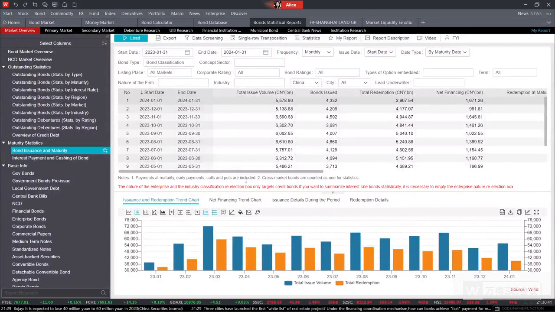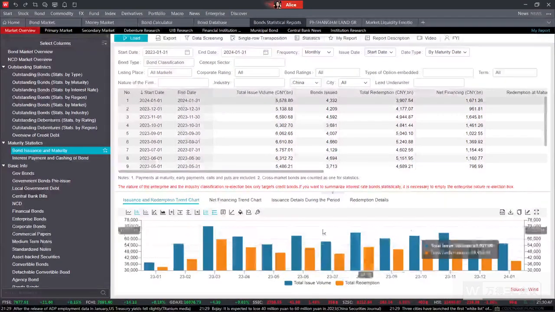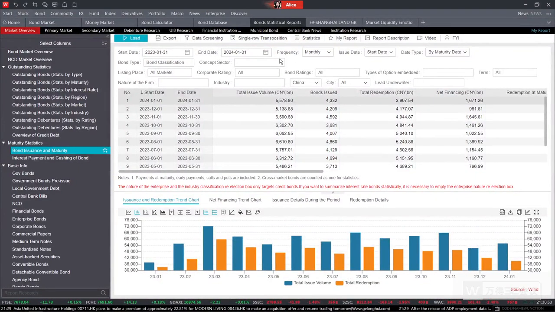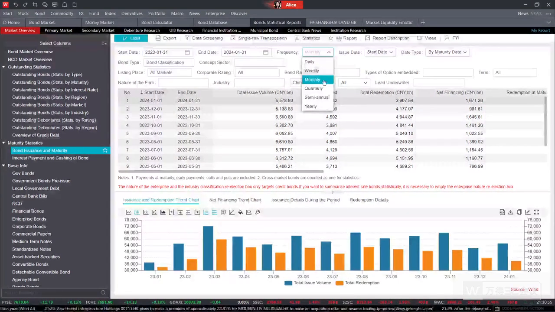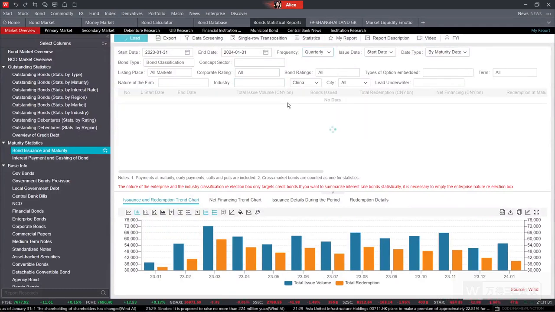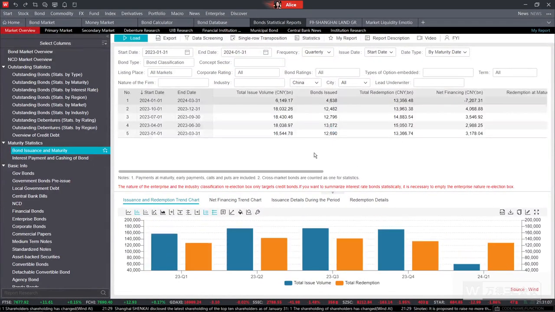In addition, we can view the issuance repayment trend and the net financing graphically over here. We can choose the date as we want, and also change the frequency, not monthly, maybe quarterly. Then we press the load button, and we can find all the issuance and redemption trends showing over here as the analysis needs.